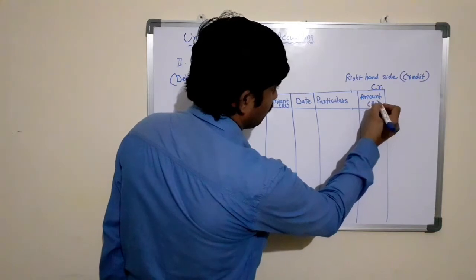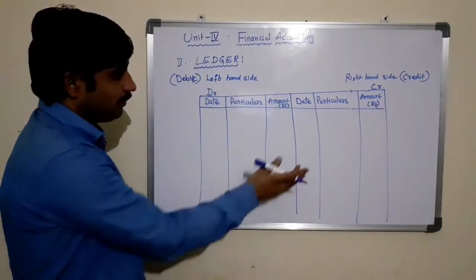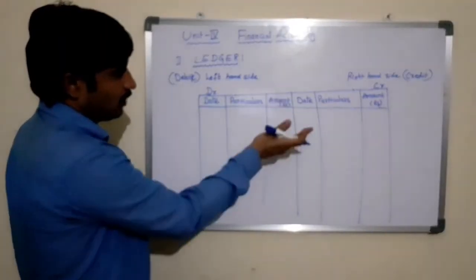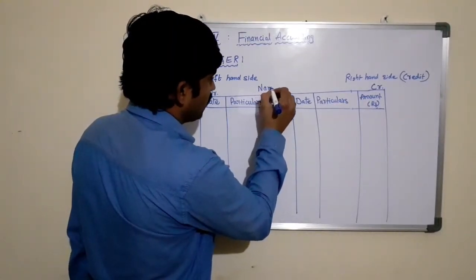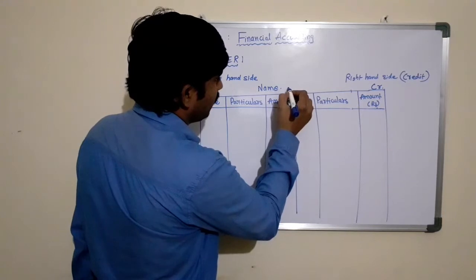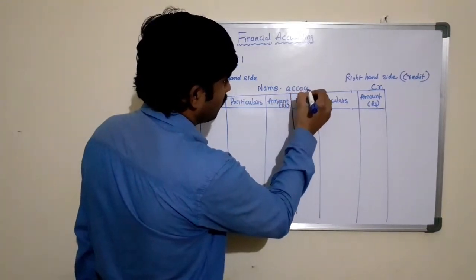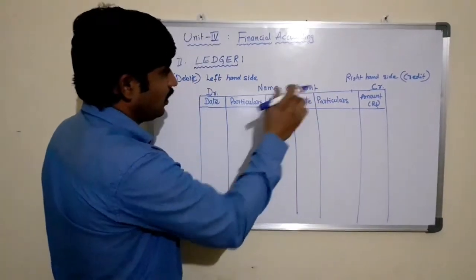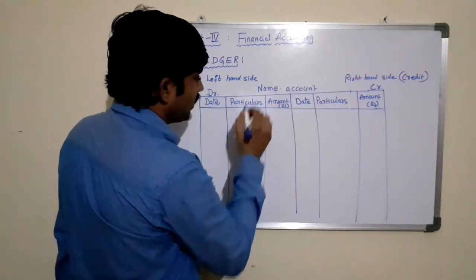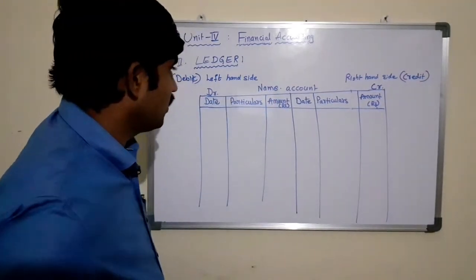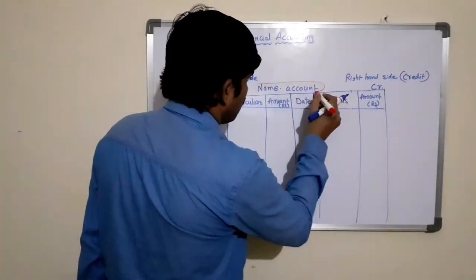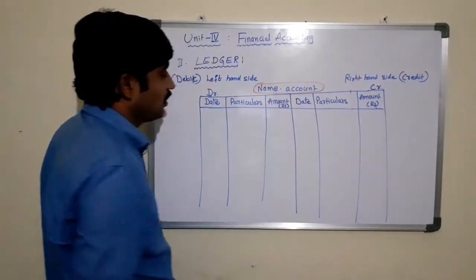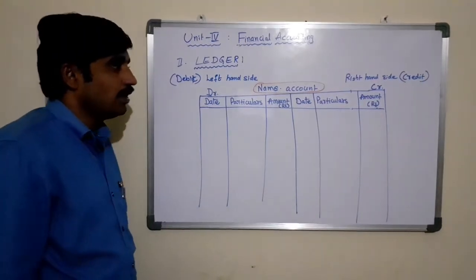In the middle of the account, the heading is the name of the account, the name of the item ending with the word account. As I said, missionary account. This is the title which we need to write as the name of the account, whether it is missionary account, sales account, purchase account, or any other account.